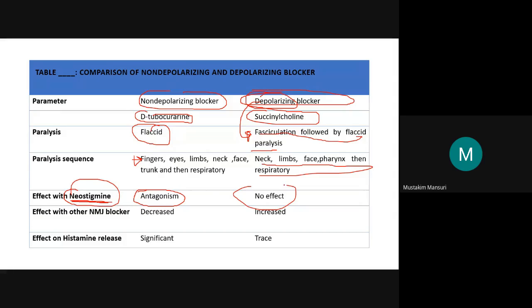Effect with other neuromuscular junction blocking agents: for a non-depolarizing agent the effect decreases, while for the depolarizing it increases.